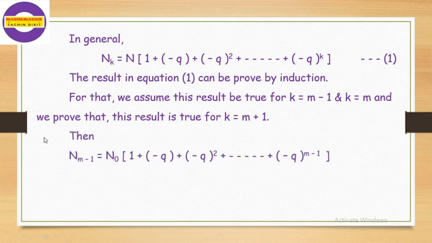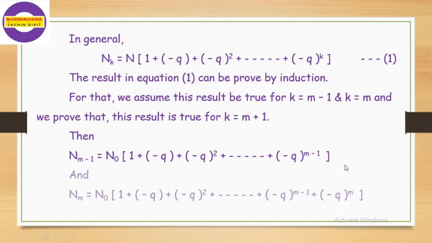So we can write n of m minus 1 is equal to n naught into bracket 1 plus minus q plus minus q square and so on up to minus q raised to m minus 1. And n of m is equal to n naught into bracket 1 plus minus q square and so on minus q raised to m minus 1 plus minus q raised to m.